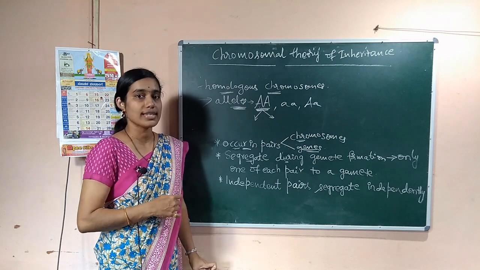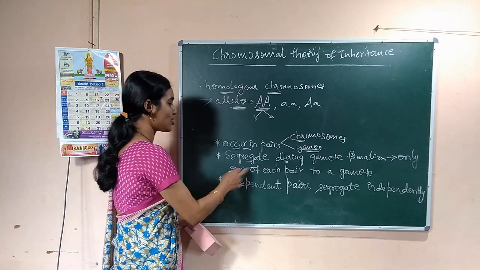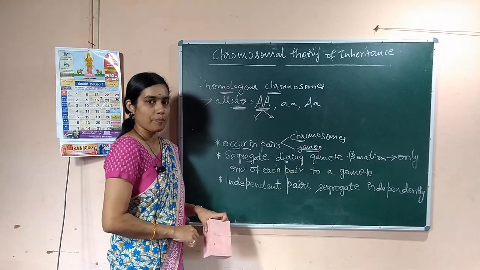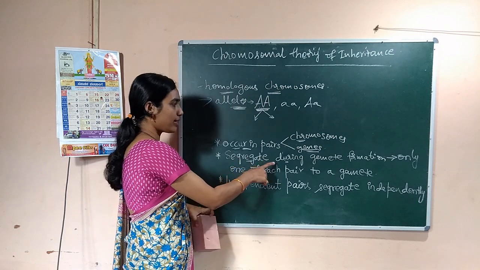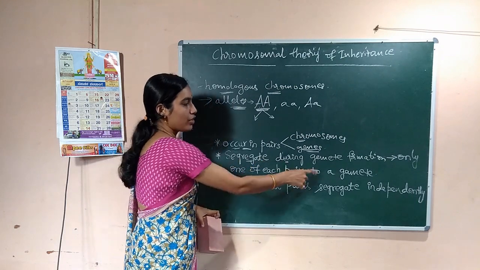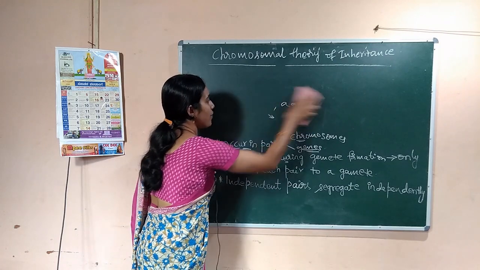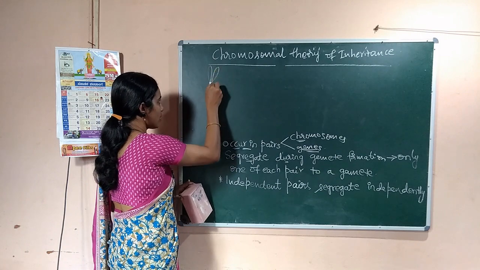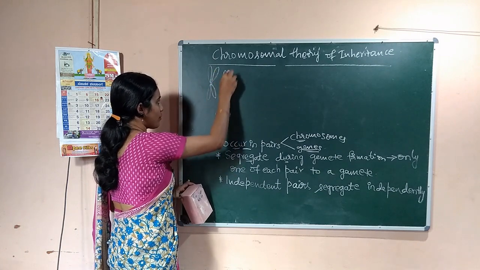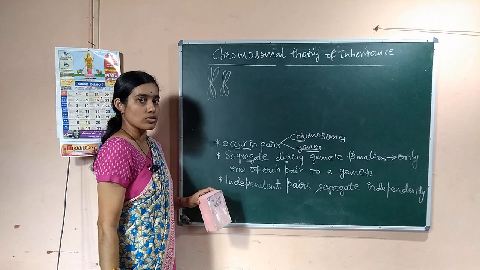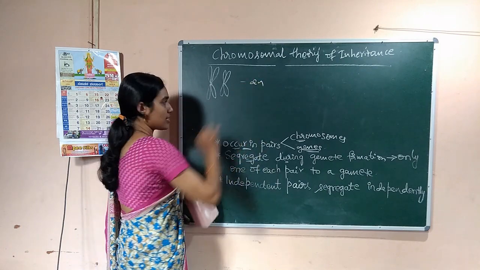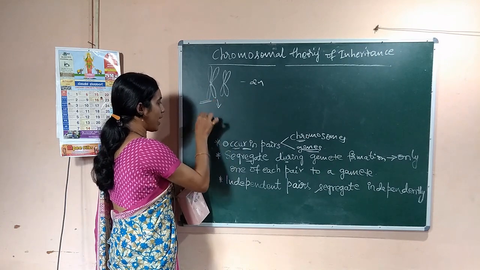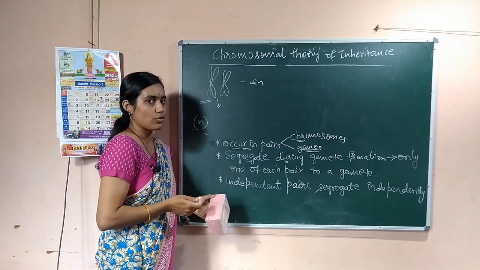Then how do they segregate? They segregate in such a way that only one of each pair goes to a gamete. If there are two chromosomes in a pair, which we call homologous chromosomes in diploid organisms, then during gamete formation the gametes are always haploid, so only one set of chromosomes is present.